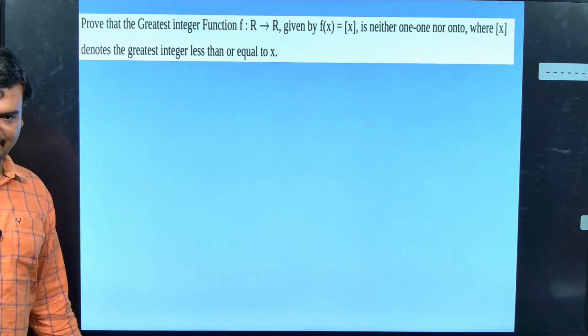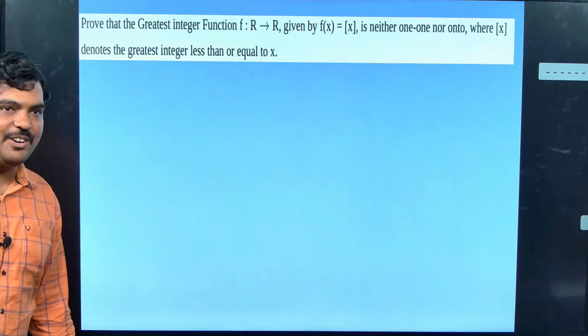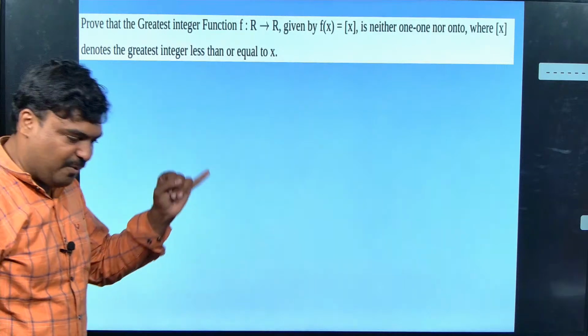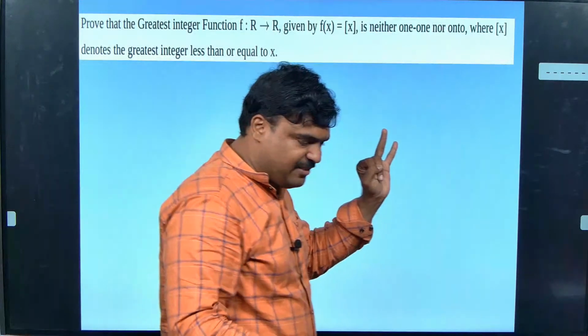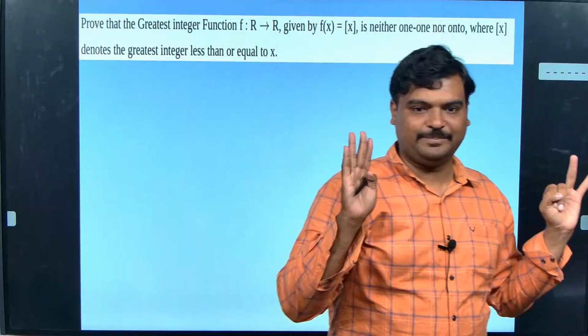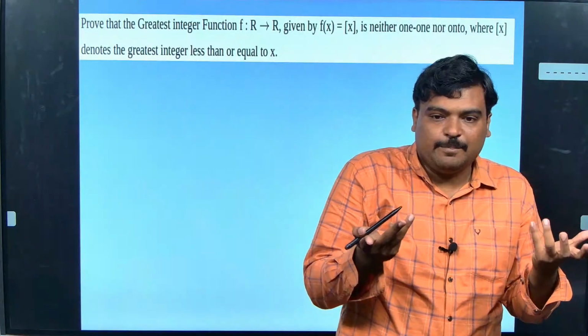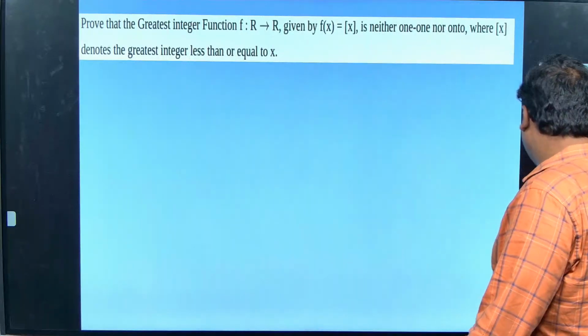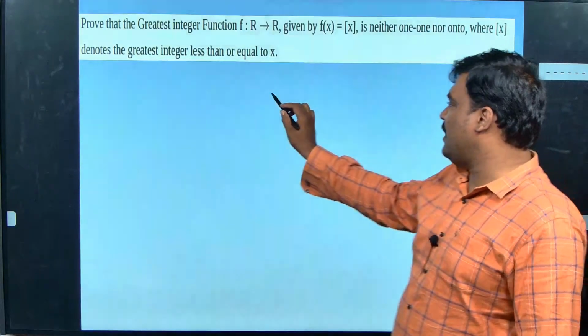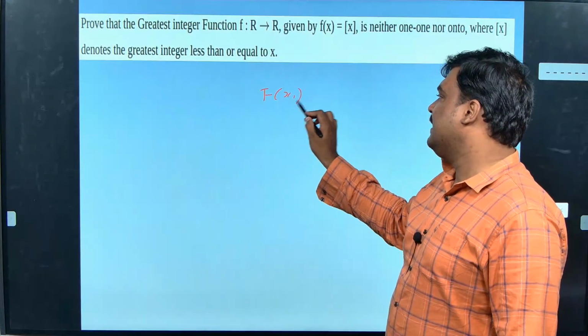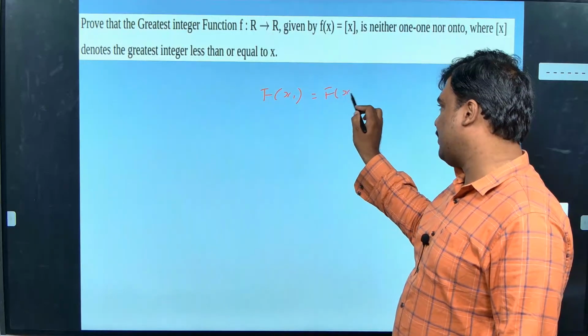Whether it is 1 to 1, guys? Why is it not 1 to 1? Because for 1.5 and 1.6 it gives the same answer, 1. I can show you an example. Why? It failed. If it is failed, I can show what? An example. So it is not 1 to 1. Why? f of x1 is equal to f of x2.